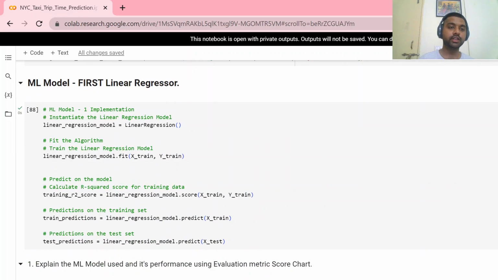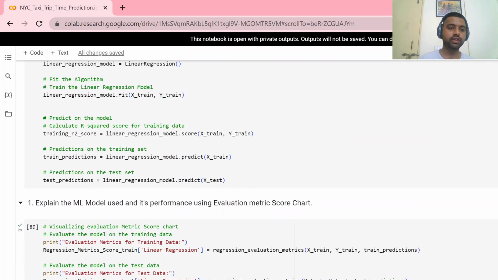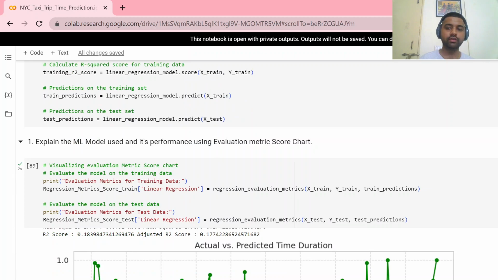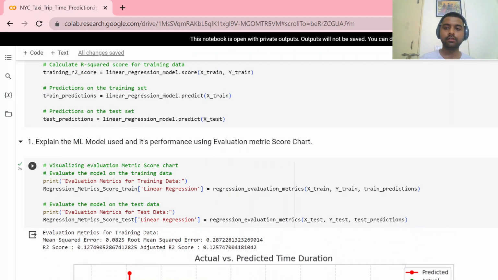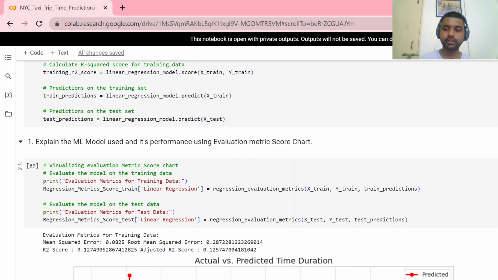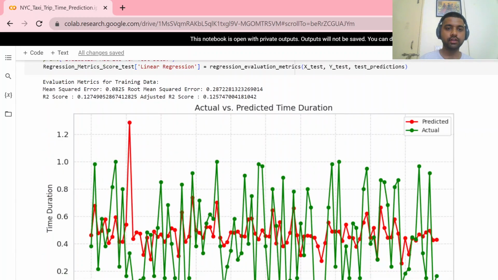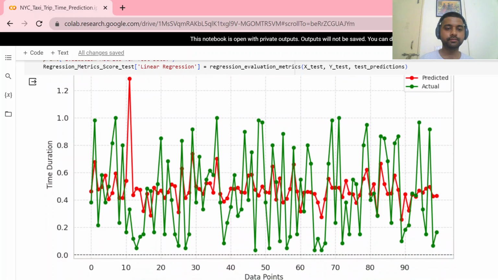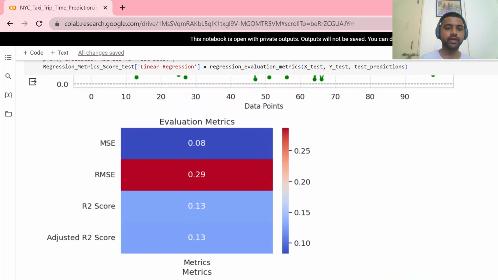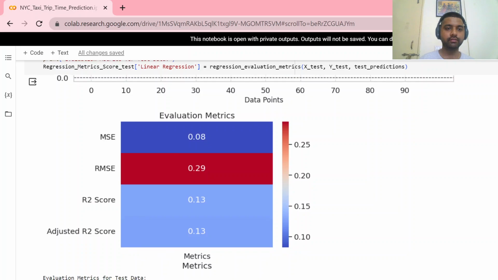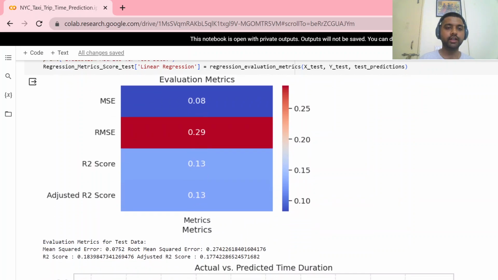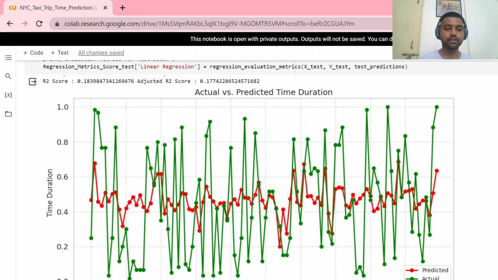Here is the linear regression, the first model. Here we calculate for the test data. This is the actual and predicted outcomes. Here are the evaluation metrics for the train and evaluation metrics for the test.